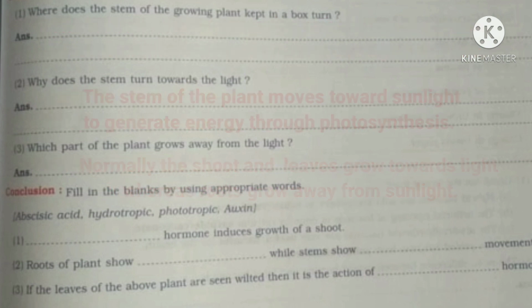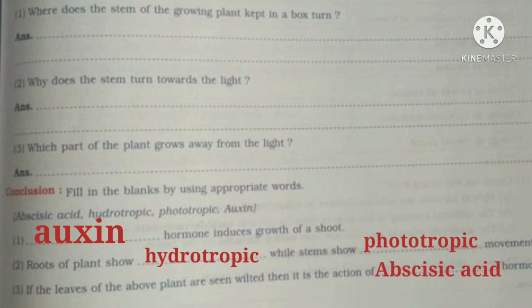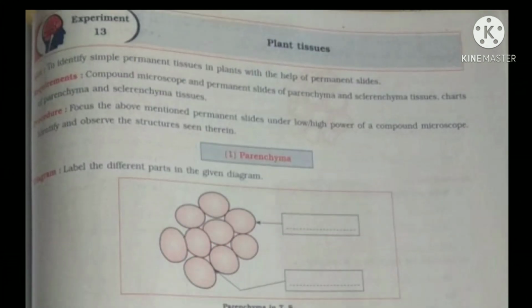First, dash hormone induces growth of a shoot. Auxin. Second, roots of a plant show dash while stems show dash movement. Roots will show hydrotropic movement, whereas stems will show phototropic movement. If the leaves of the plant are seen wilted, then it is the action of abscisic acid. Very good. Now, the next practical is practical number 13, that is study of the plant tissues.